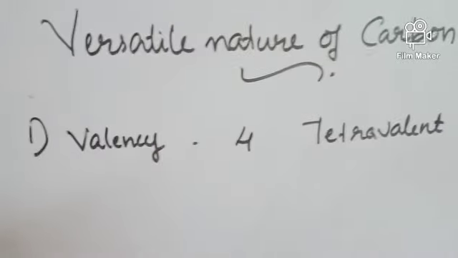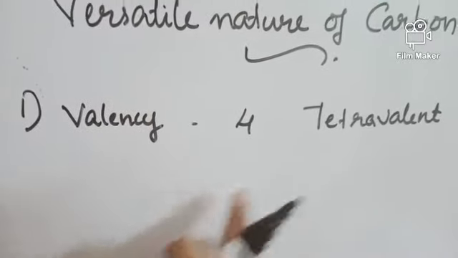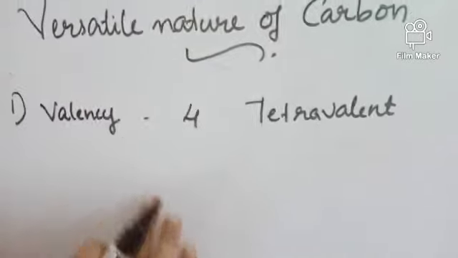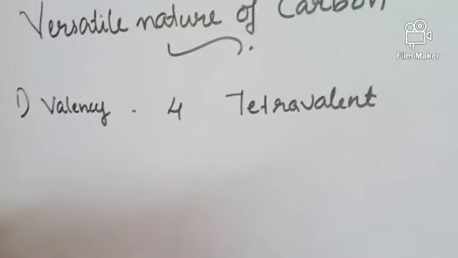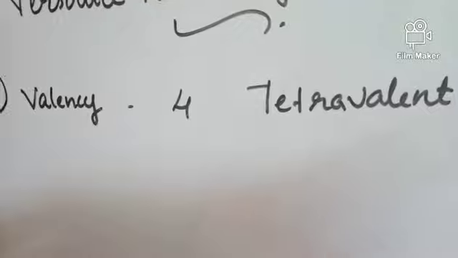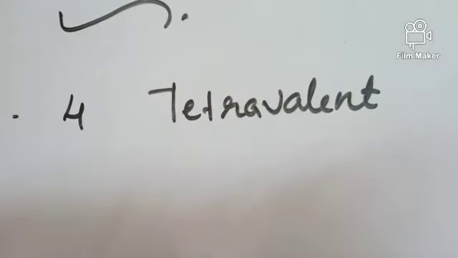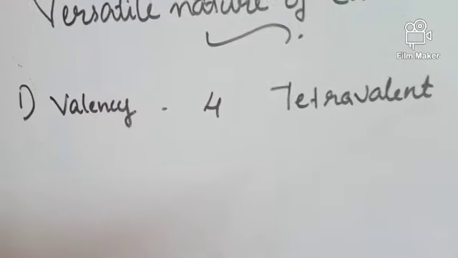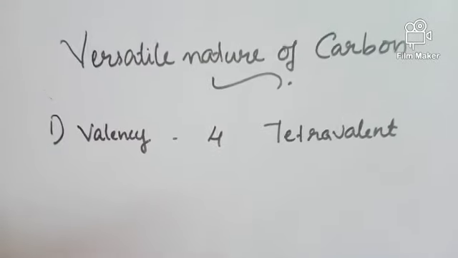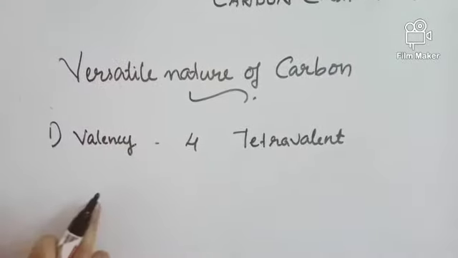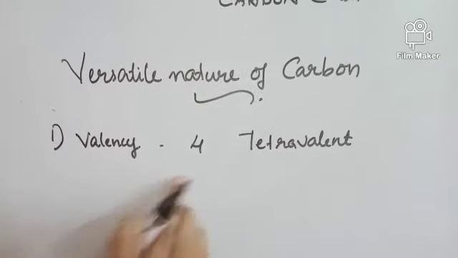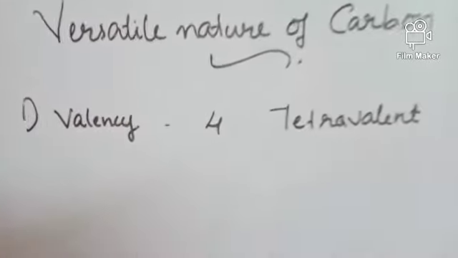That is one of the main properties of carbon. Carbon is tetravalent in nature. That means it can form bonds with 4 other atoms. This gives rise to a large number of carbon compounds. It can form bonds with oxygen, hydrogen, halogens, etc. And this gives rise to a large number of compounds. That is one of the first and foremost properties of carbon. The valency of carbon is 4, that is, tetravalent.